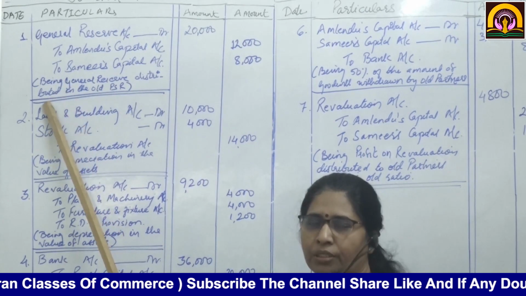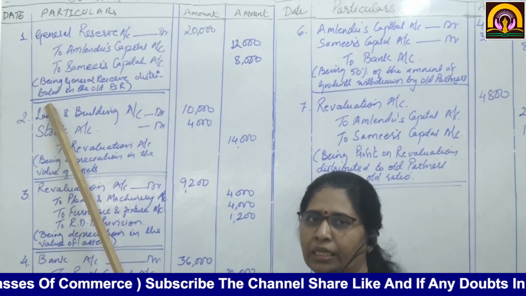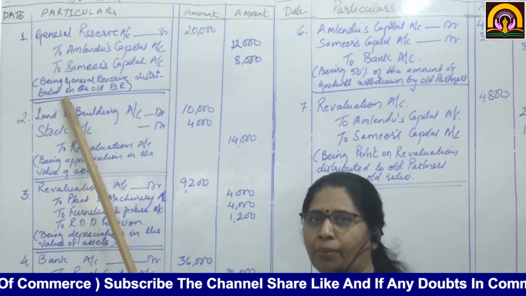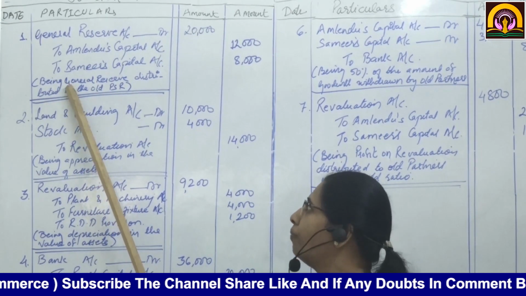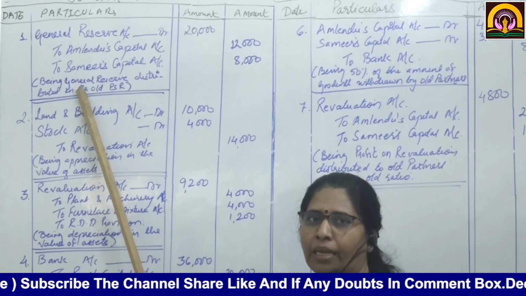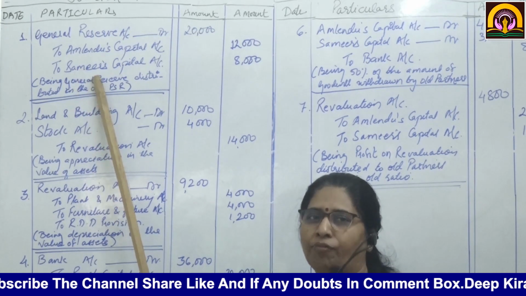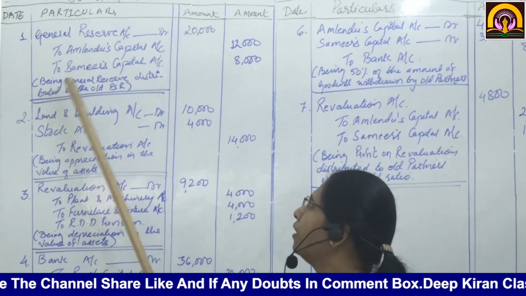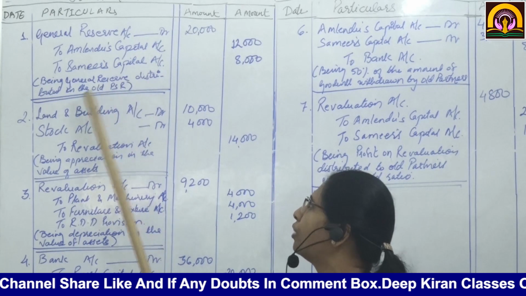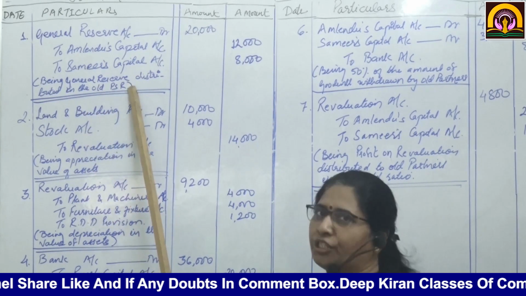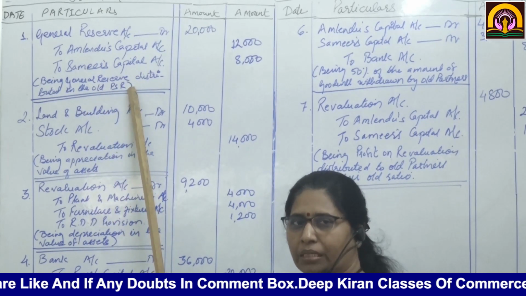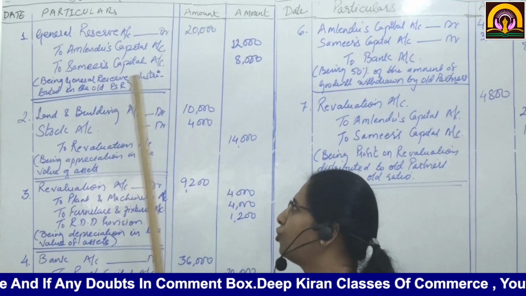See, narrations, you are going to mention it in the narrations. Narrations are very important. From that only the teacher can make out what entries you have passed. So, being general reserve distributed in their old profit sharing ratio. PSR means profit sharing ratio.